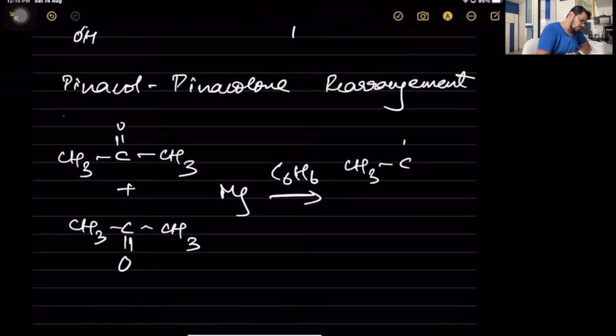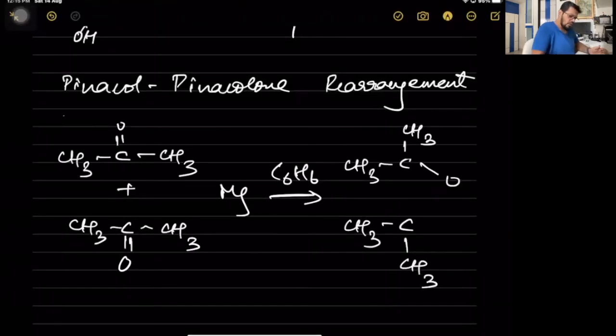CH3, C. Then this double bond O is the part which breaks. So we have it like this here. Then we have O. That's the complex which it forms first, with 2 moles, satisfying all valencies of carbon and oxygen.